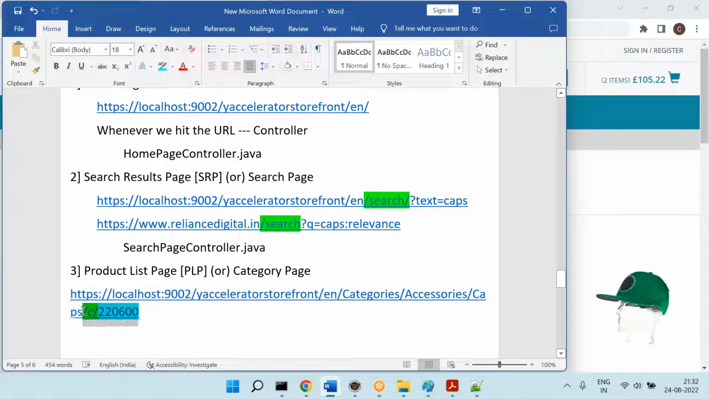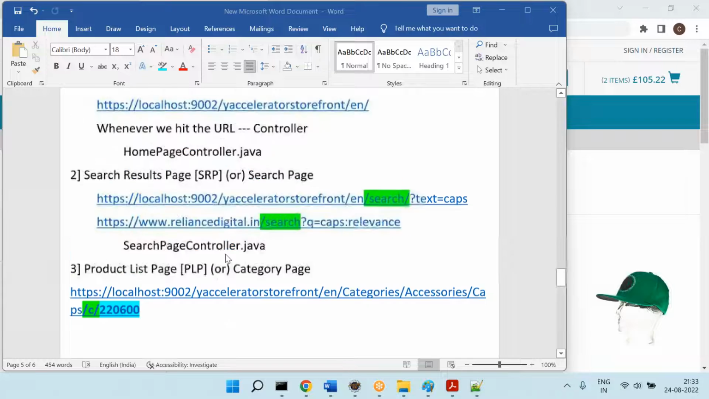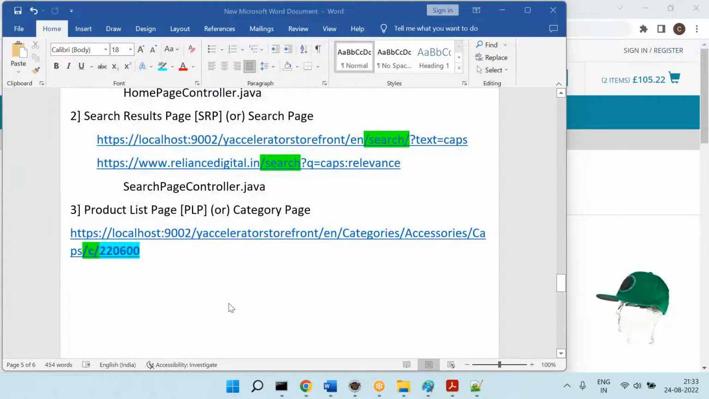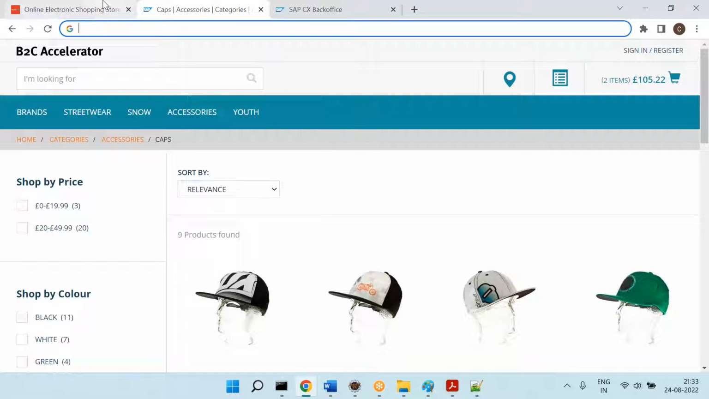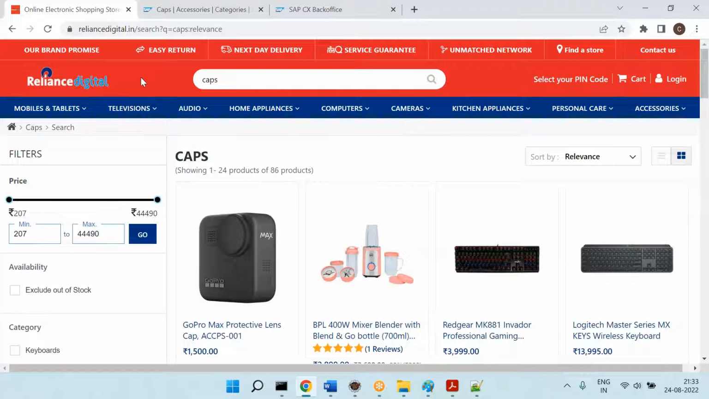Can you observe this one? /c and product number. So this is the URL pattern for the category pages. Can we see whether similar things are there in Reliance Digital? If not, they might have done some customization.